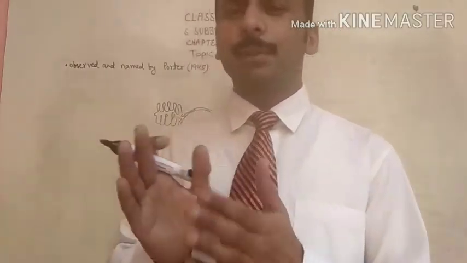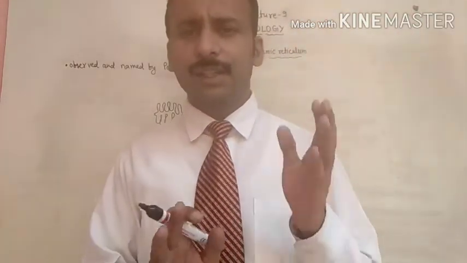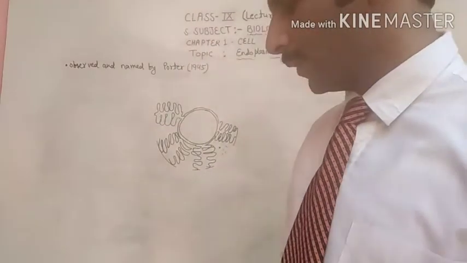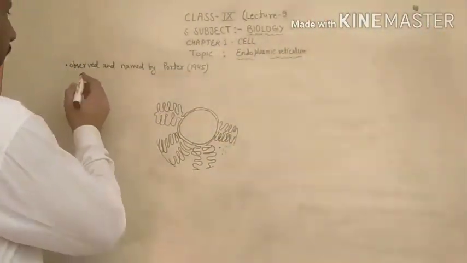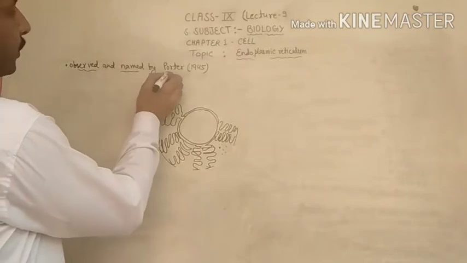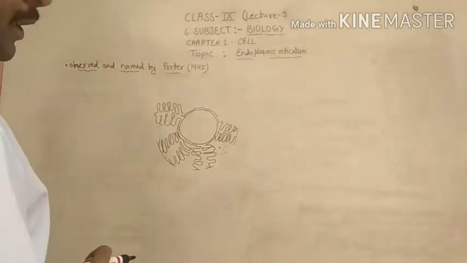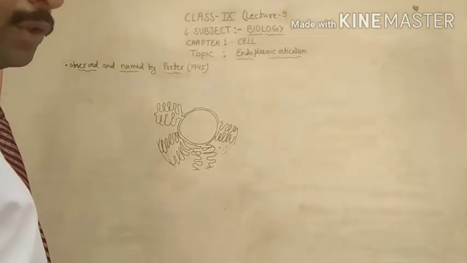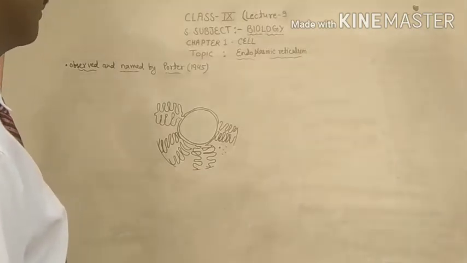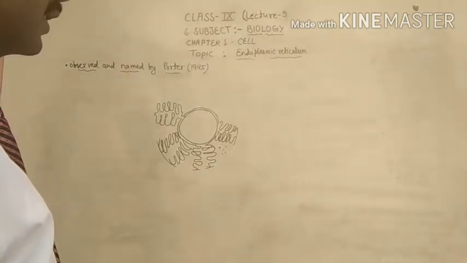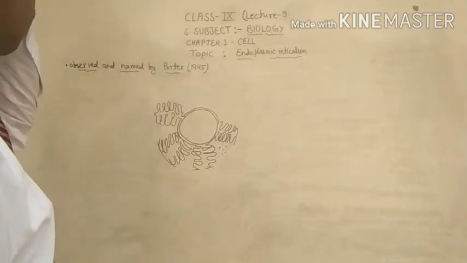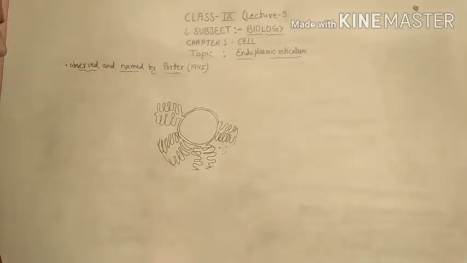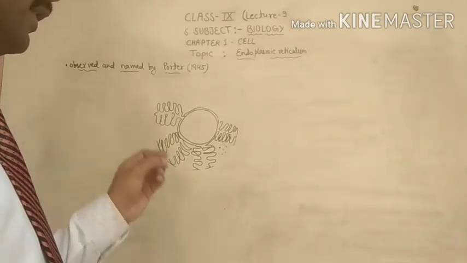Endoplasmic reticulum is a double membranous cell organelle which is present in the cytoplasm. First of all, the endoplasmic reticulum was observed and named by Porter in 1945. Who has discovered the endoplasmic reticulum? That is Porter.